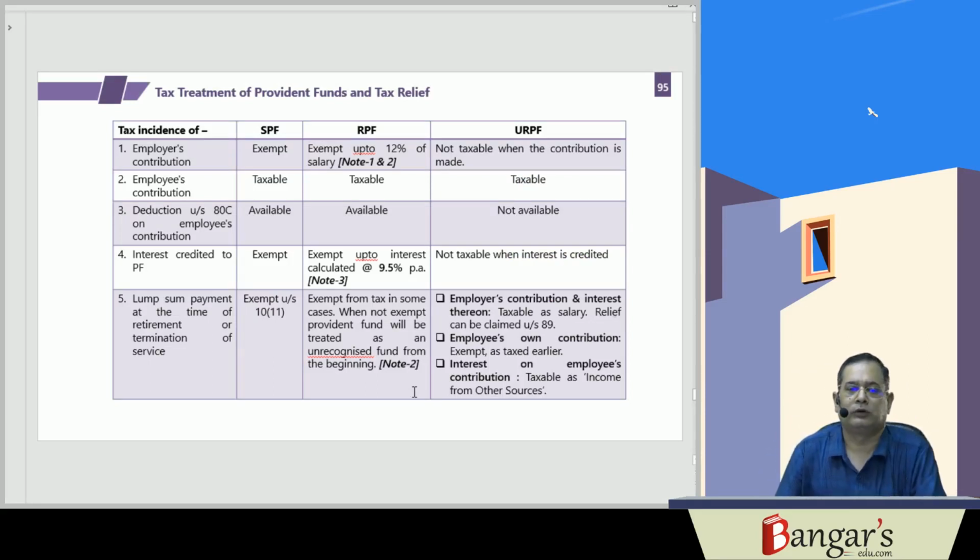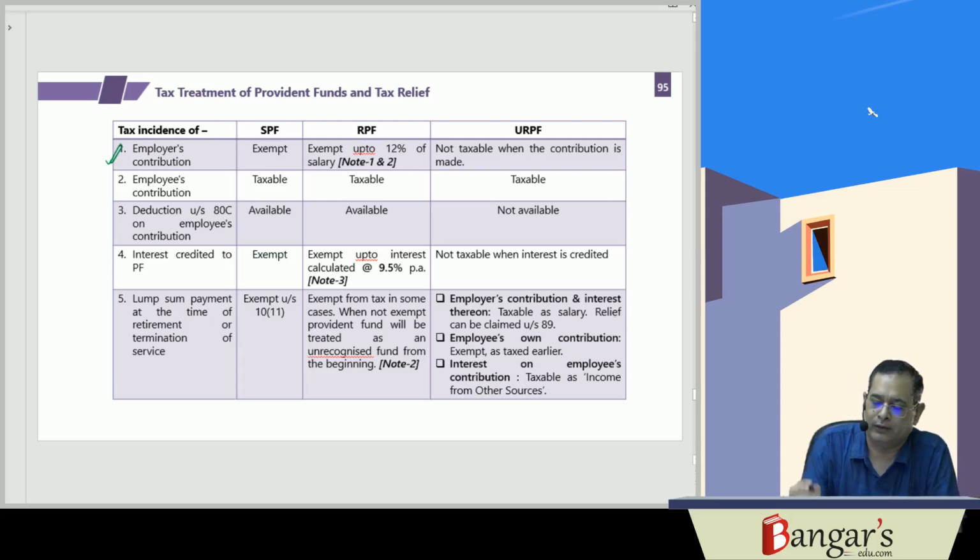That is the tax treatment of the provident fund. Number one is the employer's contribution. The employer's contribution to the statutory provident fund is exempt from tax. In case of recognized provident fund, it is exempt up to 12% of salary. In case of unrecognized provident fund, the same is not taxable when the contribution is made.